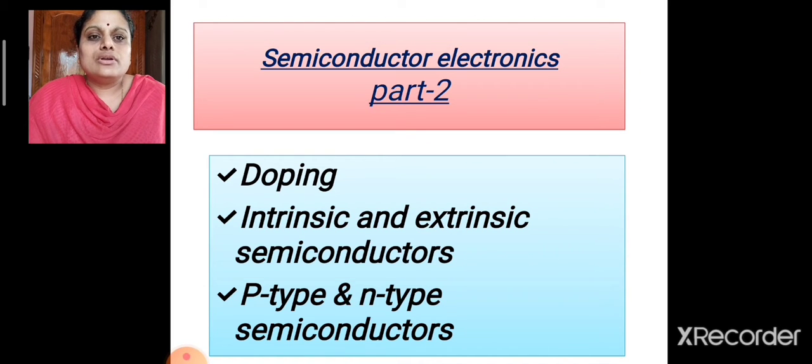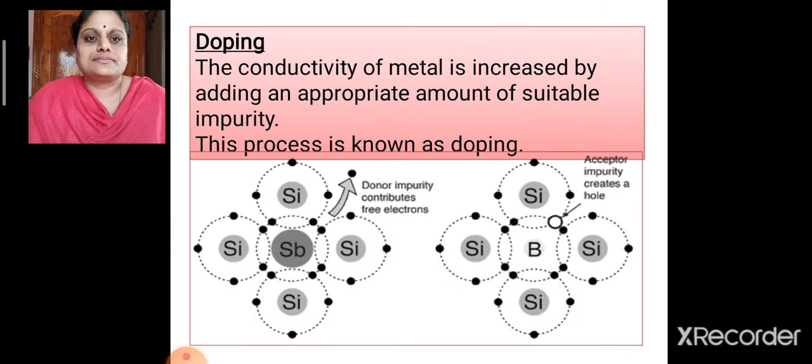In this module, let us discuss about doping, intrinsic and extrinsic semiconductors and p-type and n-type semiconductors. So let us see first what is meant by doping. The conductivity of a semiconductor is increased by adding an appropriate amount of suitable impurity. This process of adding impurity to the semiconductor is known as doping.